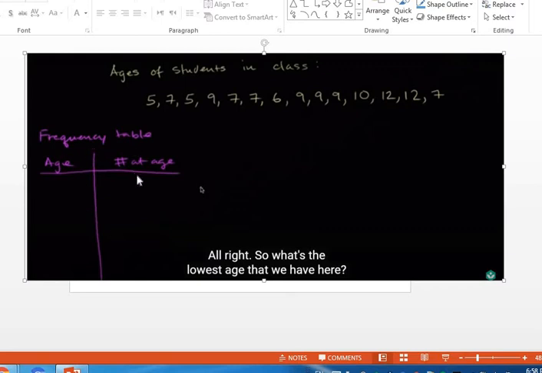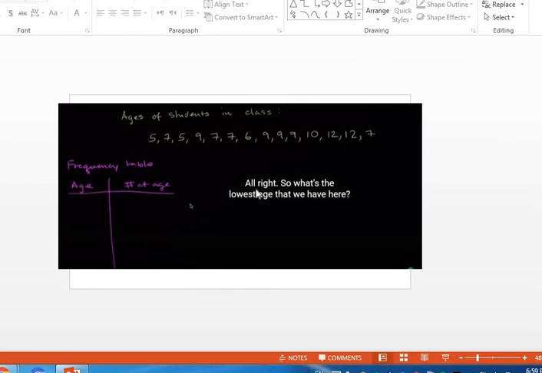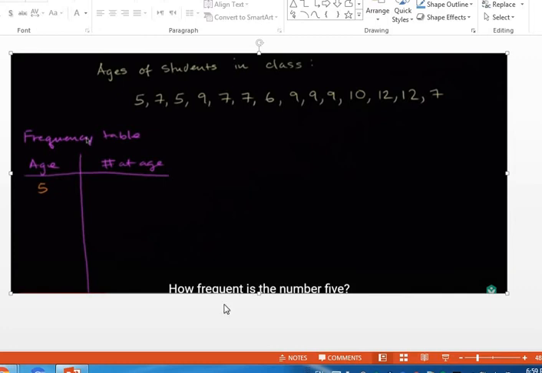As I told you last week, we can make a frequency table easily by writing the age and the number at each age. So what's the lowest age that we have here? Yes, 5. How frequent is the number 5? It means how many times it appears. So 1, 2, just 2 times.